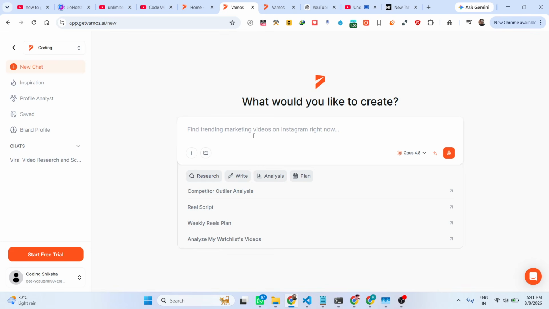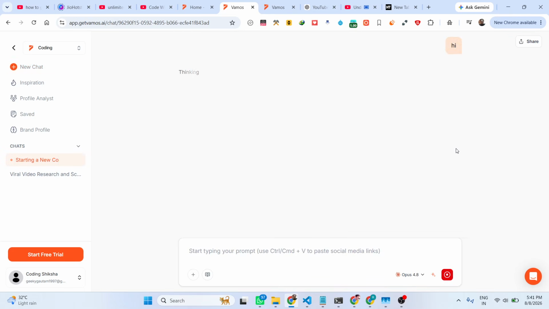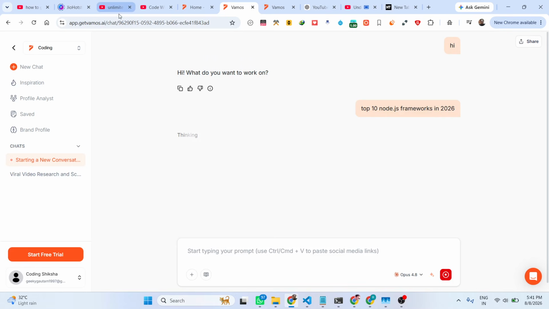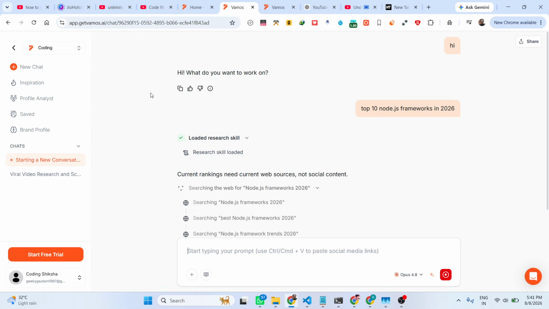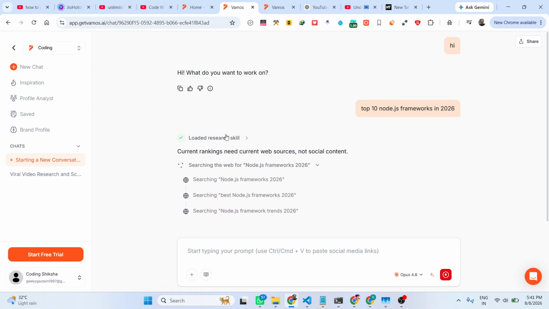Inside the chat prompt, you can type any message right here. It will respond to you. So it's a very effective website. You can see that as I typed the message, it responded to me, hi, what do you want to work on. So we can ask any kind of question right here, top 10 Node.js frameworks in 2026. You can ask a coding related question. We can even ask it to create an application as well. You can see that it's also very fast.